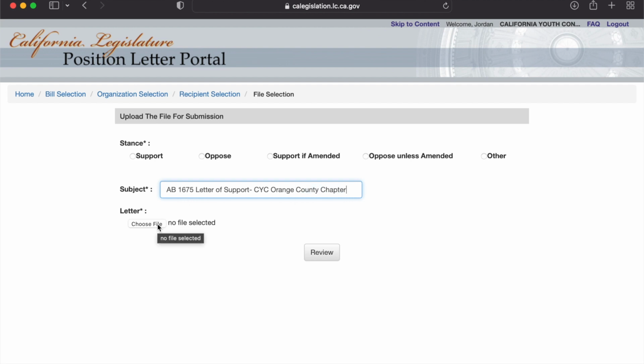And then here you have the opportunity to submit a file. The most appropriate is PDF. You do have the option to submit Word. However, they do usually bounce those back, because they do want to have a letter with a signature, and PDF has been one of the more reliable file types that cannot be tampered with. I highly encourage you to submit your letter of support or opposition as a PDF file.